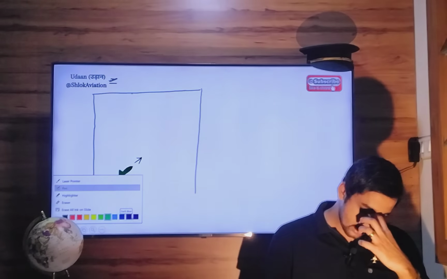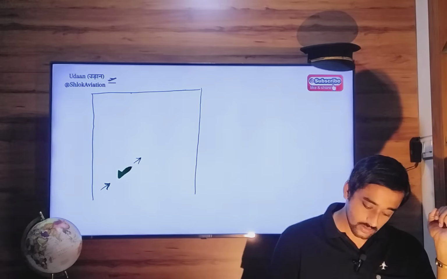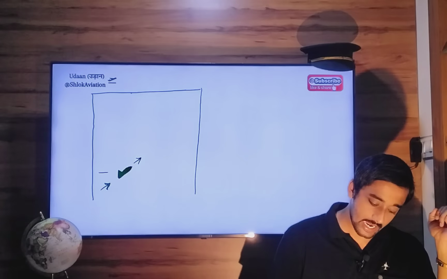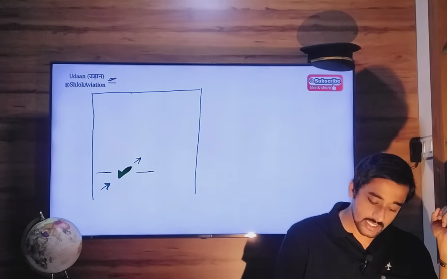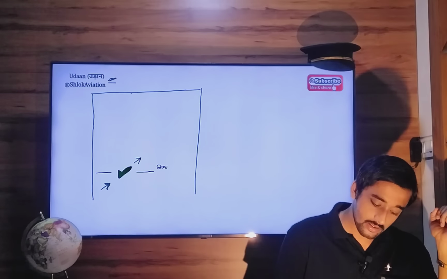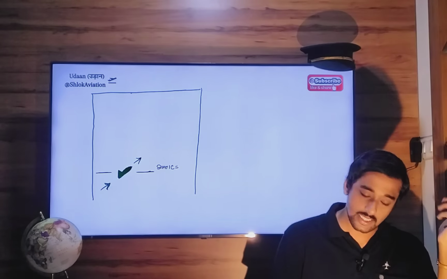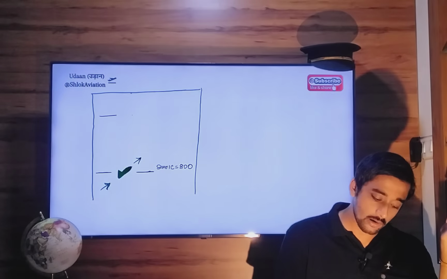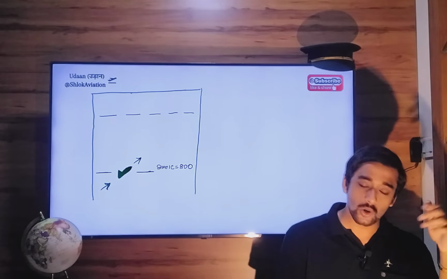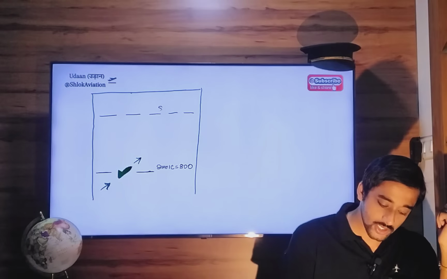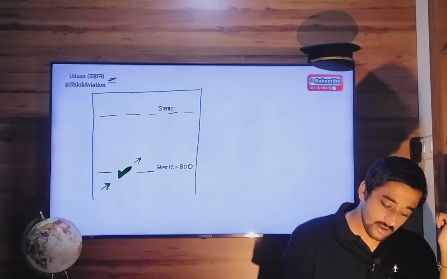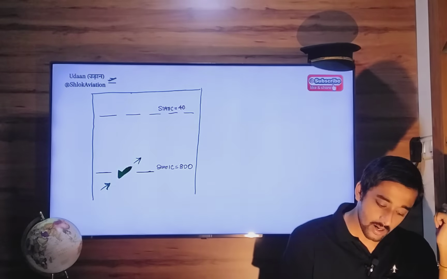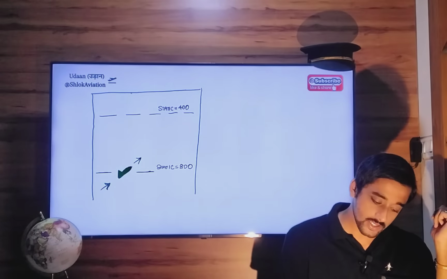The static pressure at this altitude is, let's say, 800 millibar. You want to go to a higher altitude somewhere here. As you go higher, static pressure decreases. So static pressure here is, let's say, 400 millibars.